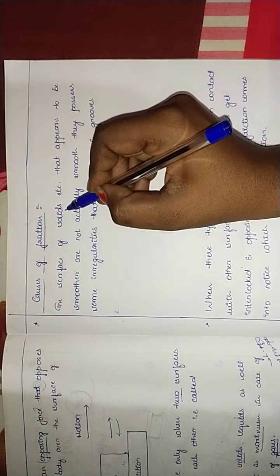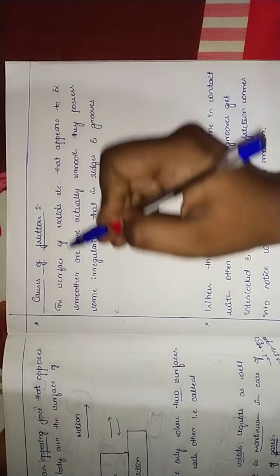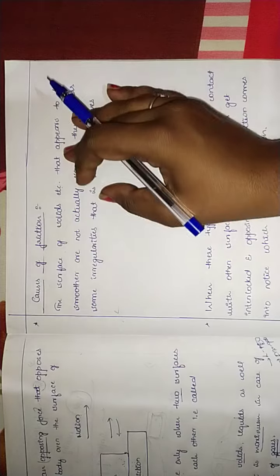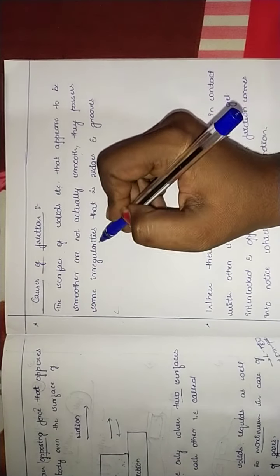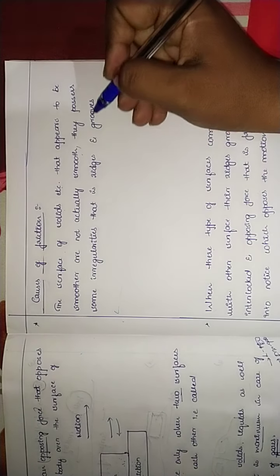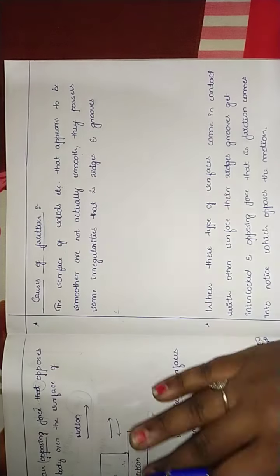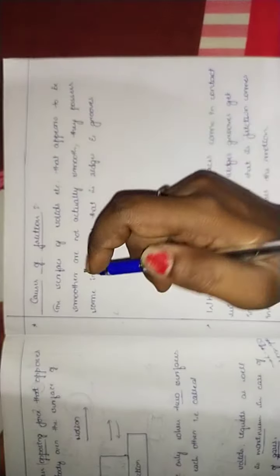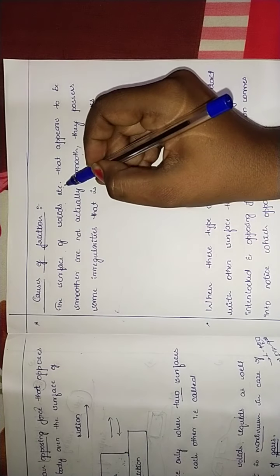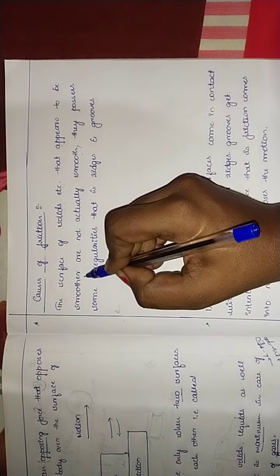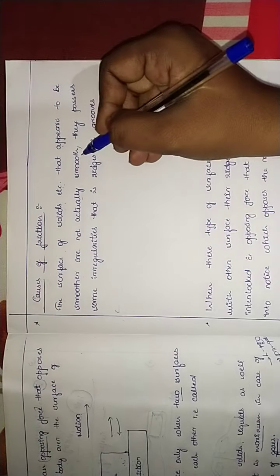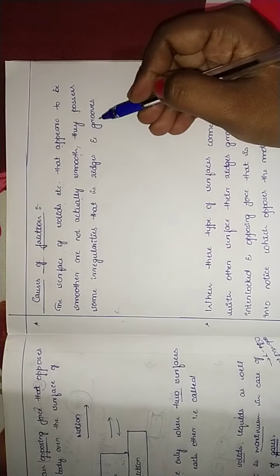The surfaces of solids etc. that appear to be smoother are not actually smooth. Okay, they are not actually smooth. They possess some irregularities, that is ridges and grooves. These are the causes, my dear. Don't get confused. These are the causes. The surfaces of solids that appear to be smoother, we feel they are smooth, but they are not actually smooth. They possess some irregularities, that is ridges and grooves.